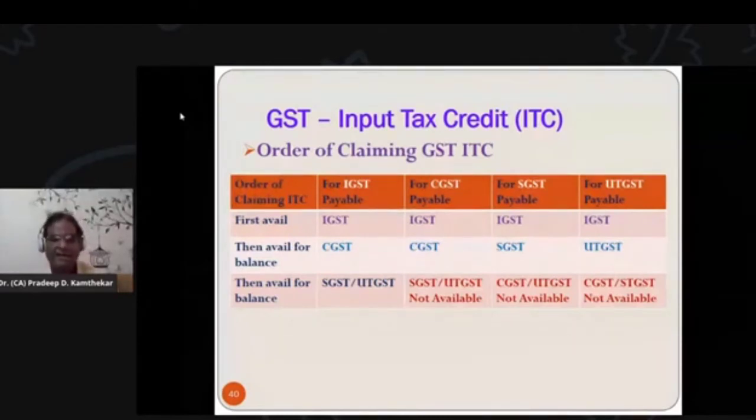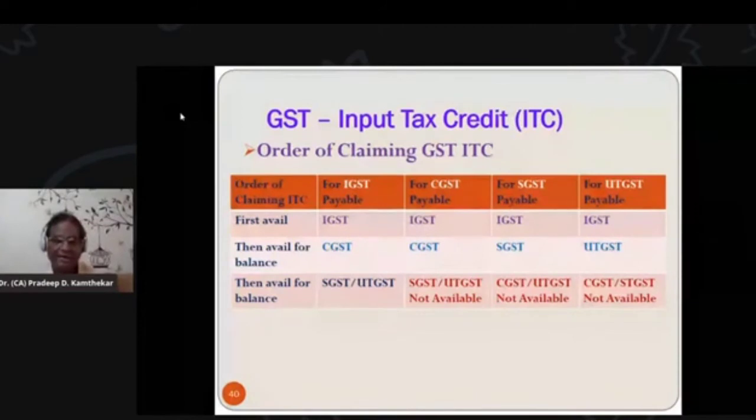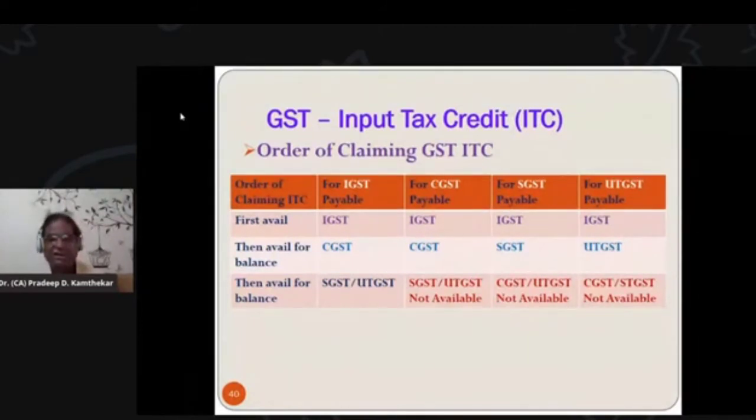But in no case against CGST payable, input tax credit balance of HGST and UTGST can be availed, because the central and state government revenues are different. That's why they don't want to adjust their revenues against each other. So for CGST payable, first IGST input tax credit, and if still some CGST is payable, then one can go for input tax credit of CGST. That's all. No further input tax credit in the name of HGST, UTGST can be availed.